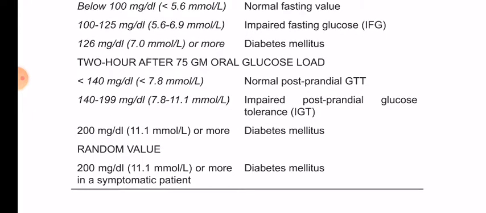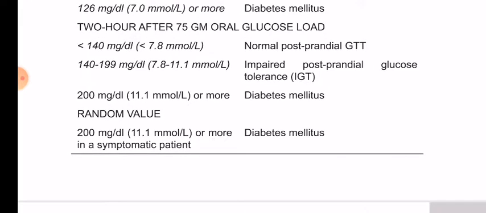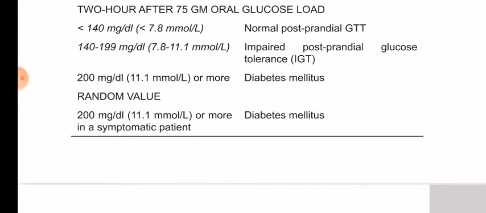2 hours after 75 gram of oral glucose load: less than 140, normal postprandial GTT; 140 to 199, impaired postprandial glucose tolerance; and 200 and more, diabetes mellitus. Random value 200 mg per deciliter, 11.1 millimole per liter or more in a symptomatic patient, diabetes mellitus.